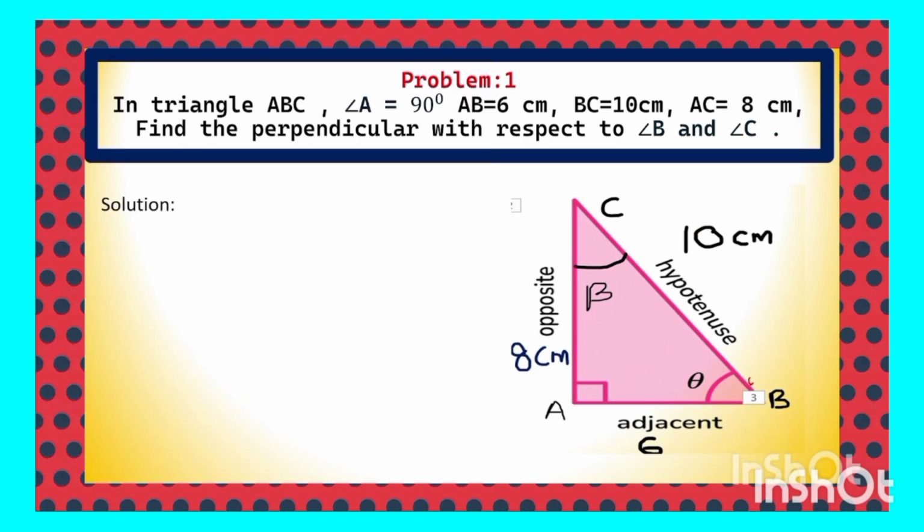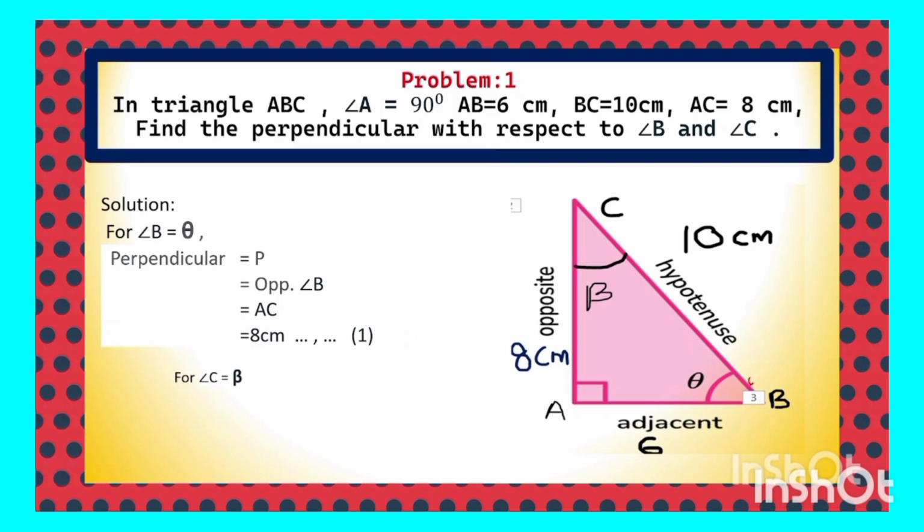Look at the figure. Now, you have to find the perpendicular with reference to the acute angle B, and the perpendicular means the side opposite to angle B. The side opposite to angle B is AC, whose value is 8 cm. You have to calculate; there should not be any confusion. Similarly, for the other acute angle C, which is beta, the perpendicular is equal to the side opposite to the acute angle C, which is AB, whose value is 6 cm. There should not be any confusion. So the perpendicular means the opposite side of the acute angle.